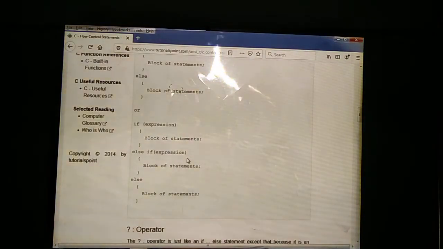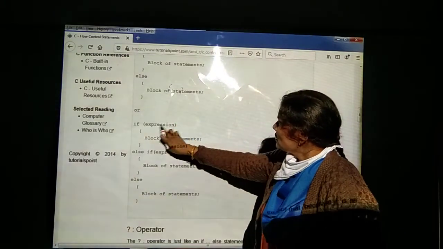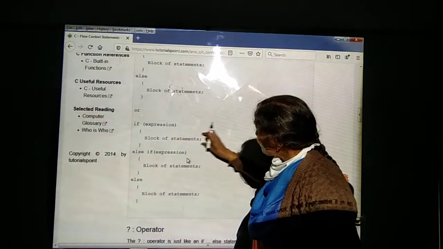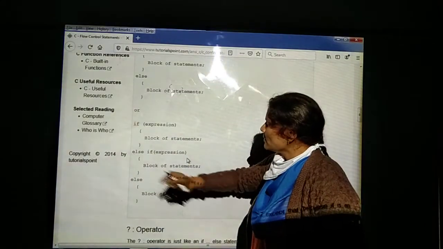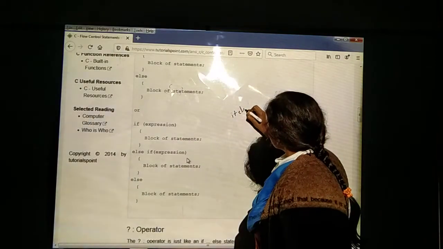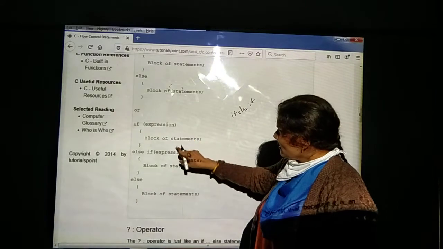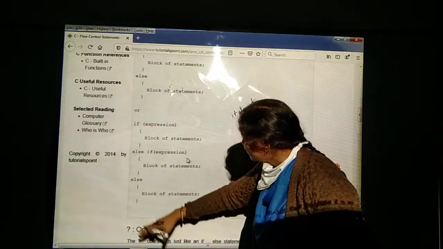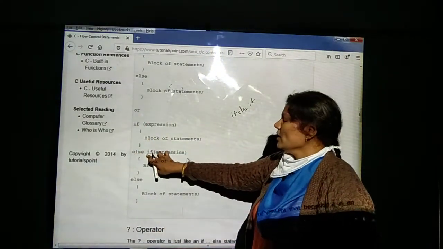See how to write it. Here, if the if expression is true, this block will be executed. Otherwise, control will automatically move to the else part. Next is the if else if, where we are going to be using more than one if condition. If the condition is true, this block will be executed, this part will be skipped, and the remaining program will be executed. Suppose the expression is false, then control automatically moves to the else part.